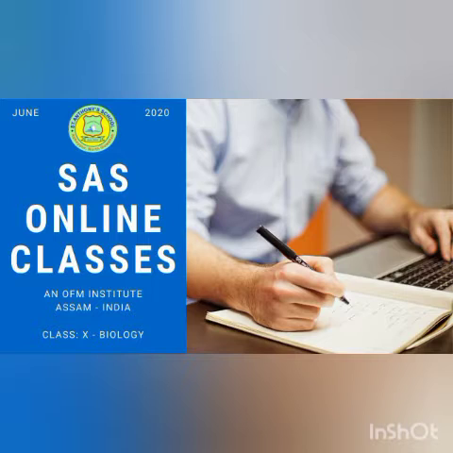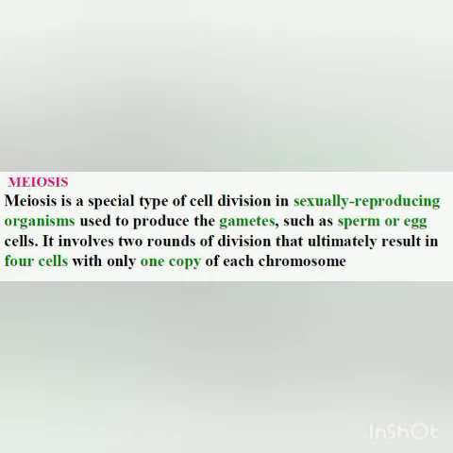What is meiosis? Meiosis takes place in the diploid germ cells present in the reproductive organs. These diploid germ cells undergo division 2 times, and they produce 4 cells, and these 4 cells have half the number of chromosomes, that is 23 chromosomes, and are called gametes.